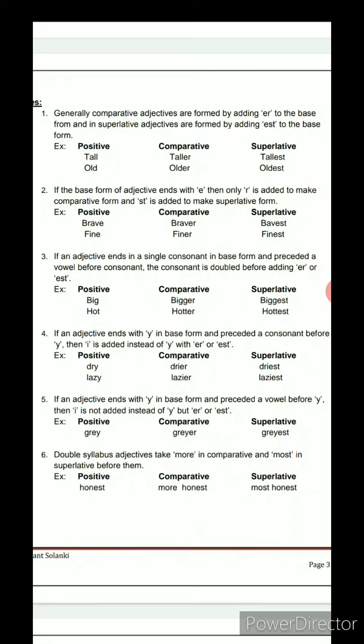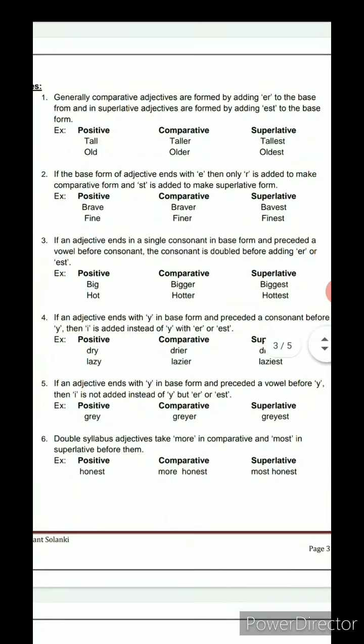A double syllabic adjective, or double syllabic word, is a word where, when we say it, we have to stop in between. For a small time, in nano or microseconds, we have to pause within that word.